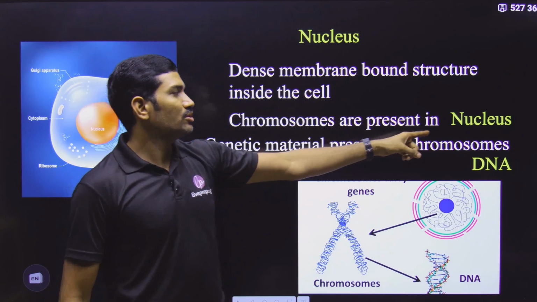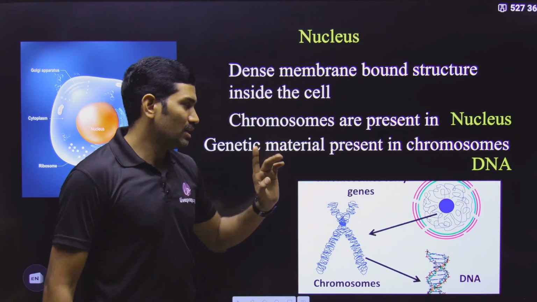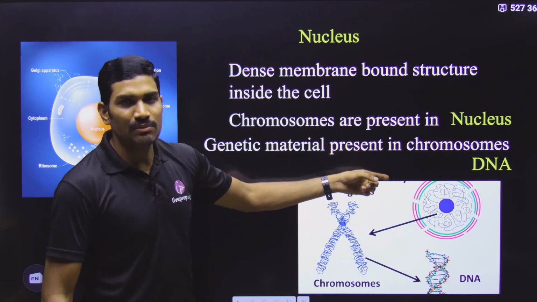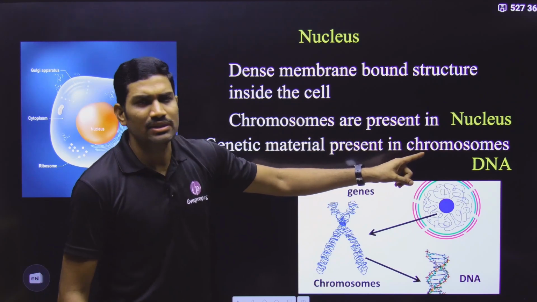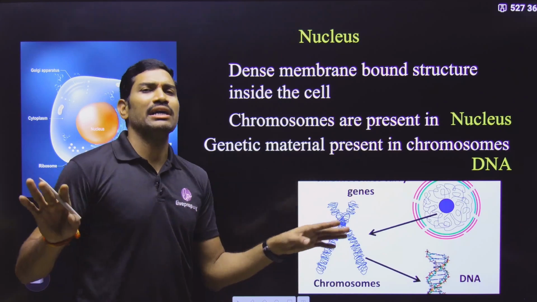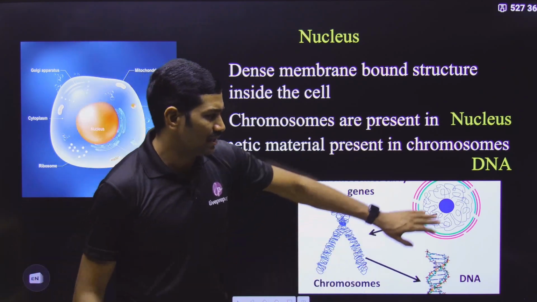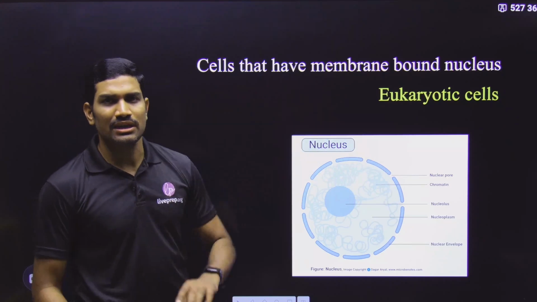And next one, chromosomes are present in this particular nucleus, and inside these chromosomes genetic material is present. And what is the genetic material? Is it DNA or RNA? It is always DNA. In all 5 kingdoms, all living organisms, all prokaryotes, eukaryotes, double stranded DNA is the genetic material. Okay. Anyhow, slowly we will study about all these points.